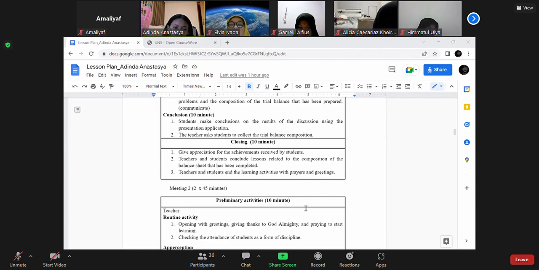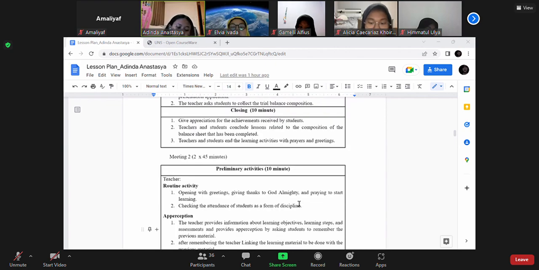And conclusion, 10 minutes. First, the students make a conclusion on the result of the discussion using the presentation application, and the teacher asks students to collect the trial balance composition. In the closing activity, the teacher gives appreciation for the assessment received by students, and teacher and students conclude the lesson related to the composition of the trial balance that has been completed. The teacher and students end the learning activity with praying and greeting.